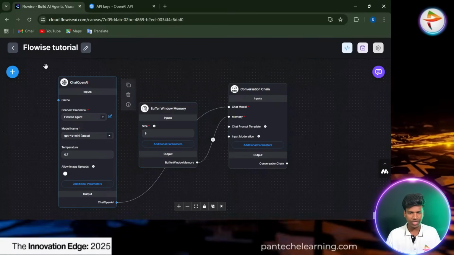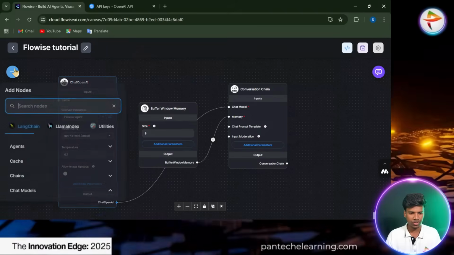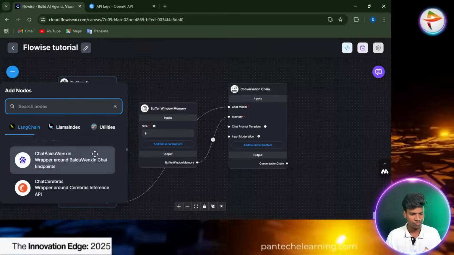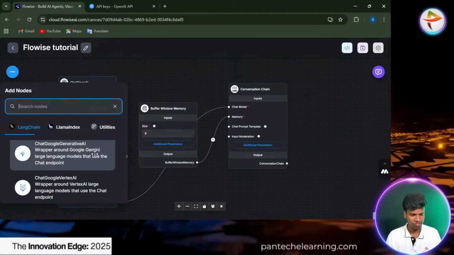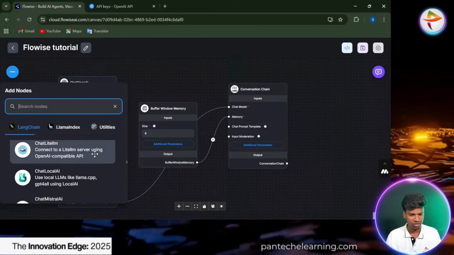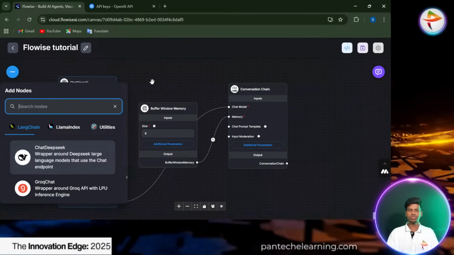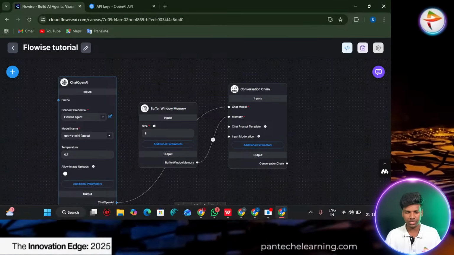Same thing here, we can connect a different chat model. That's it. Here Gemini is there, Ollama is there, and Perplexity, Grok, DeepSeek, this kind of things are there.